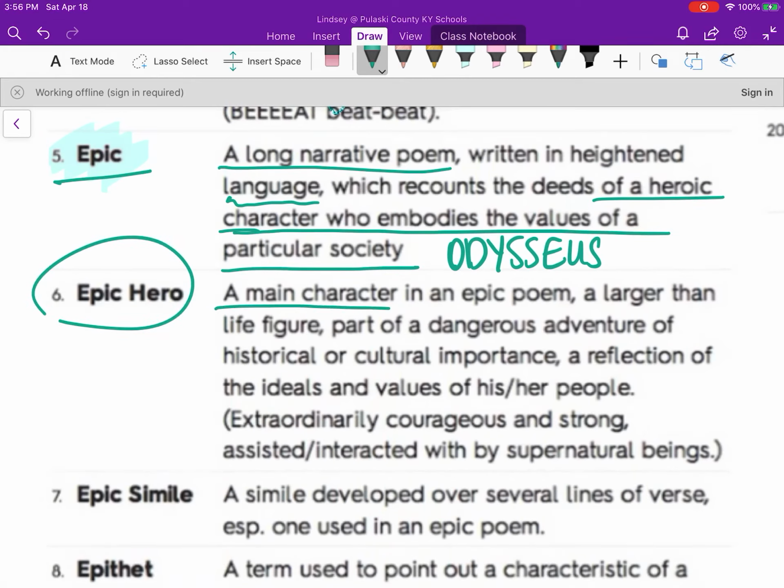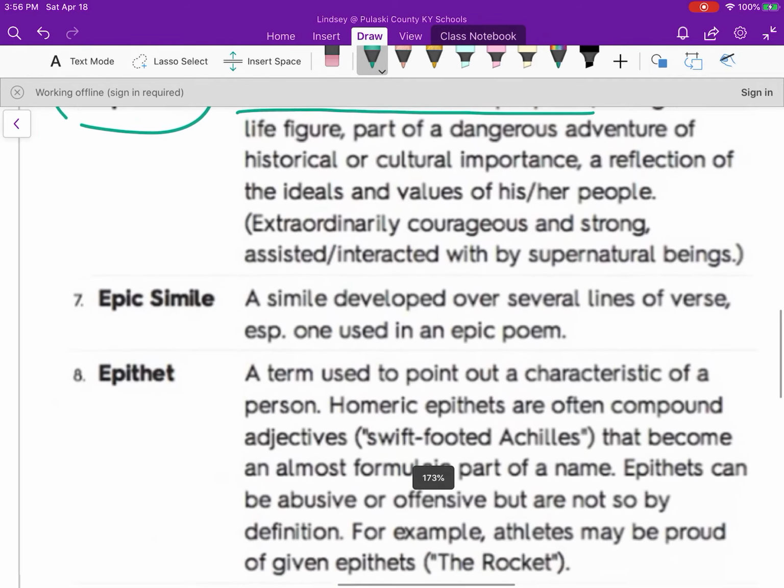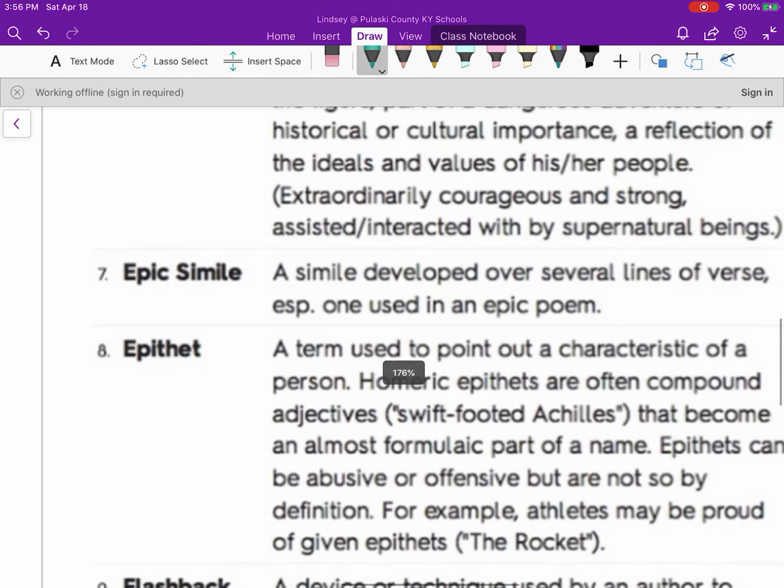That epic hero is here. A main character in an epic poem, Odysseus. Larger than life, part of a dangerous adventure. We talked about this on a previous slide, okay? So the epic is the poem itself, and the epic hero is kind of who we're going to follow.